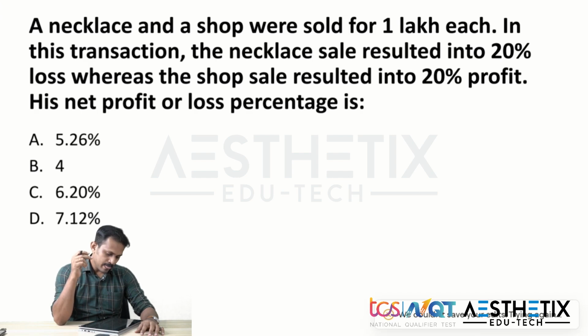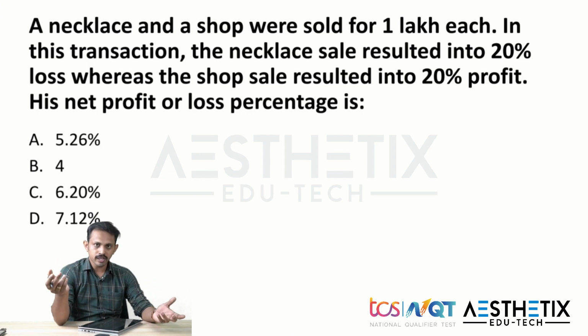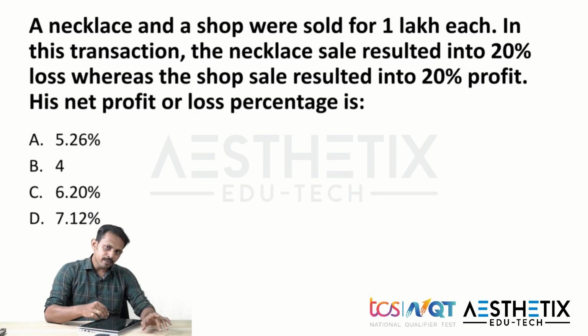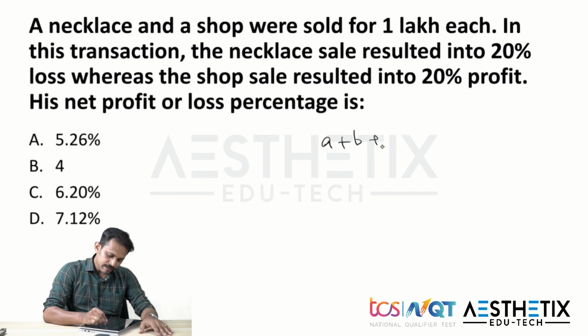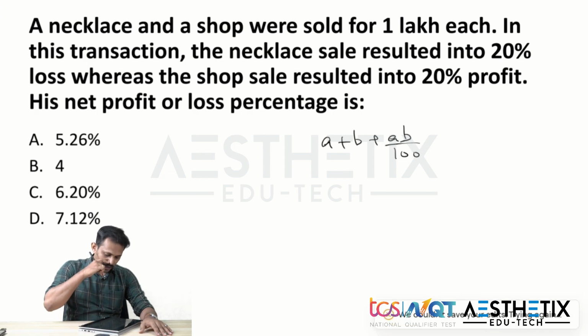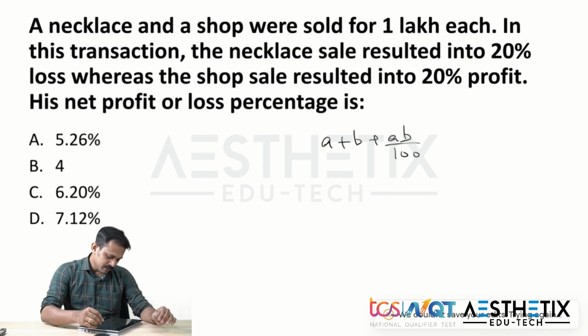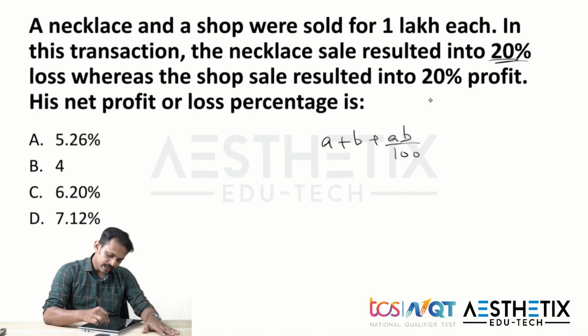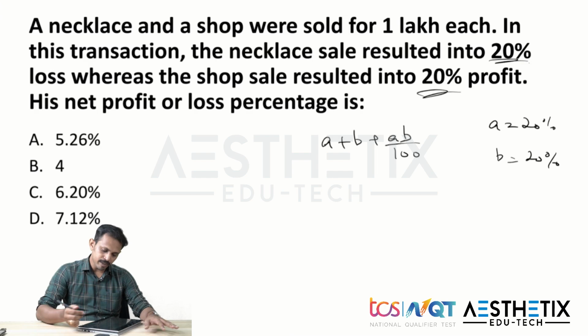So guys, this question we can solve in a traditional method, finding 120% and 80% like that, but I'm not preferring that one because it will take much time, so I'm using a shortcut here. This type of question we can solve using an equation, and the equation is a plus b plus ab by 100, where a and b represent the percentages mentioned here. Here a is 20% and b is also 20%.